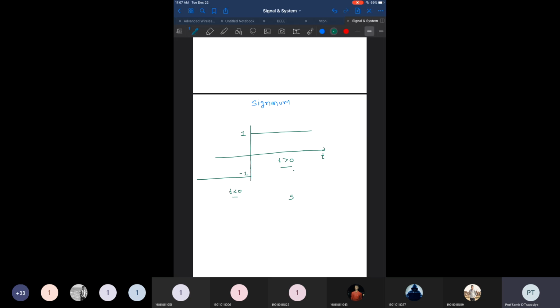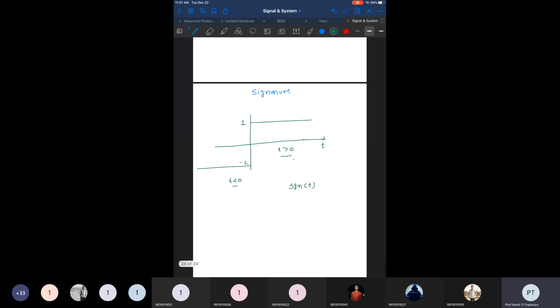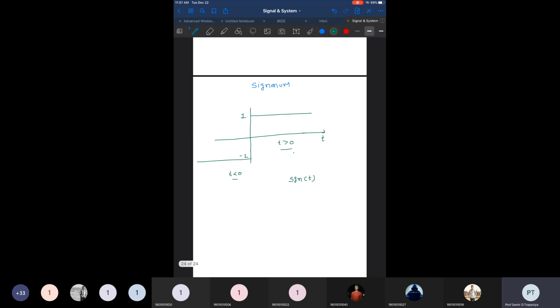This function is sometimes defined in a symbolic form. It is defined as the sign of t function or signum function. It is 1 if t is greater than or equal to 0, and minus 1 if t is less than 0. So it can have either plus 1 or minus 1, and if you multiply any signal with the signum function, it changes the polarity.